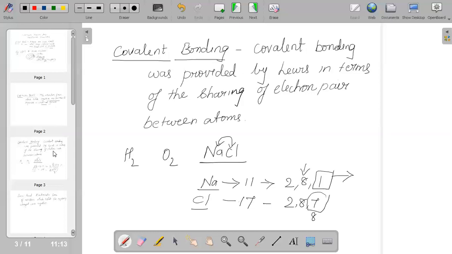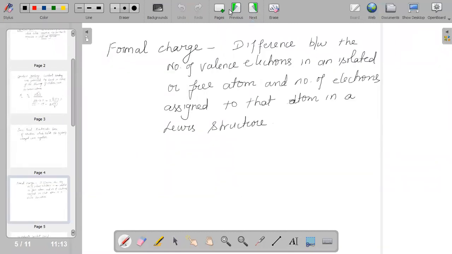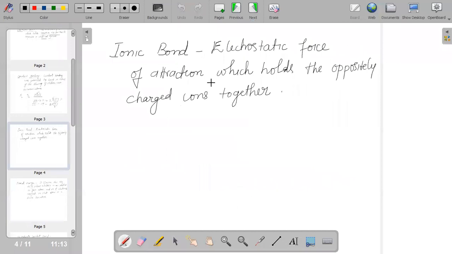Based on the same thing, a chemical bond is of two types: covalent bonding is one type, and the second one is your ionic bond. Here we say that the electrostatic force of attraction holds the oppositely charged ions together.